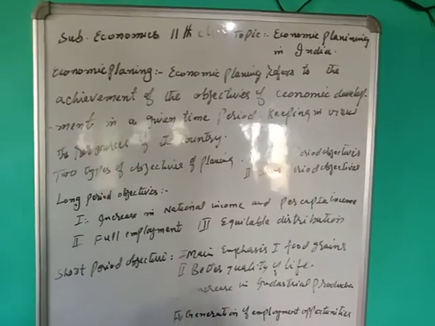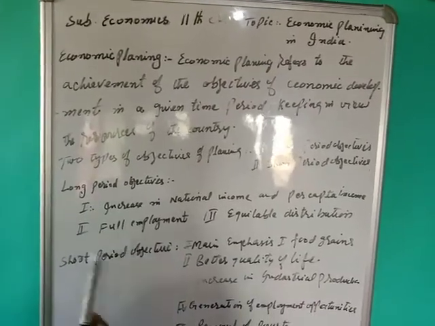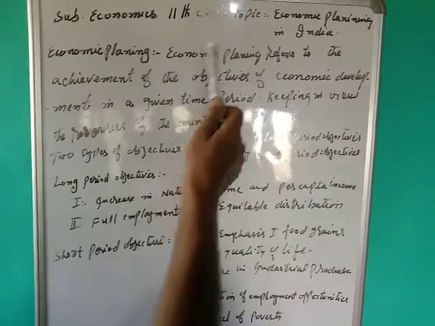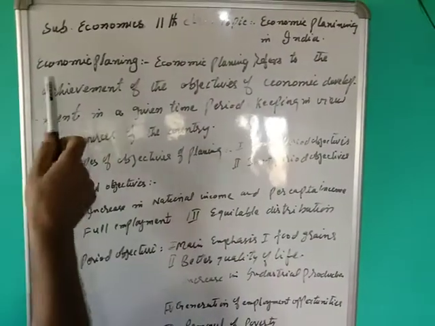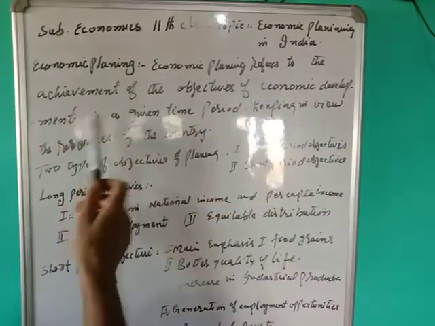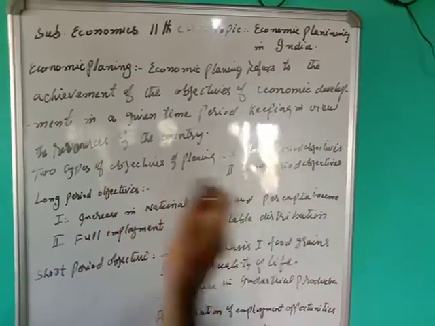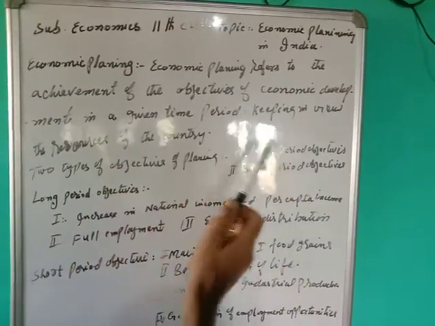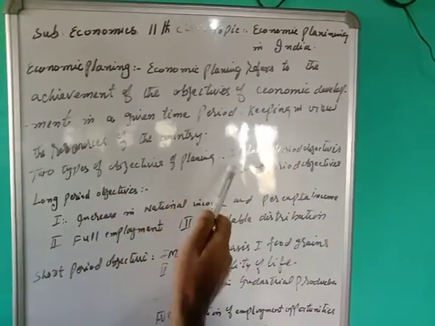Dear students, first of all, I will make clear what is meant by economic planning. Economic planning refers to the achievement of the objectives of economic development in a given time period, keeping in view the resources of the country.